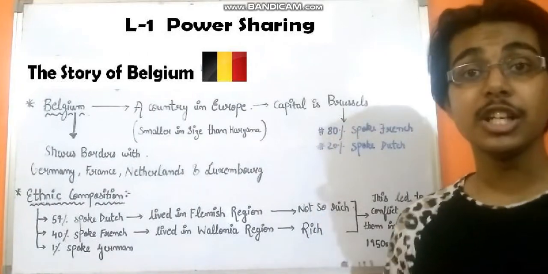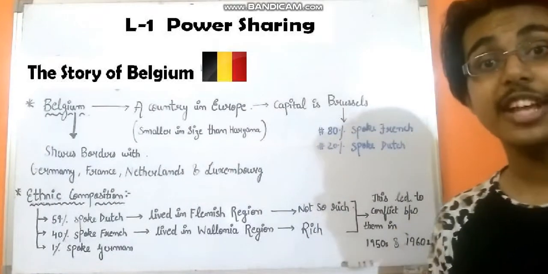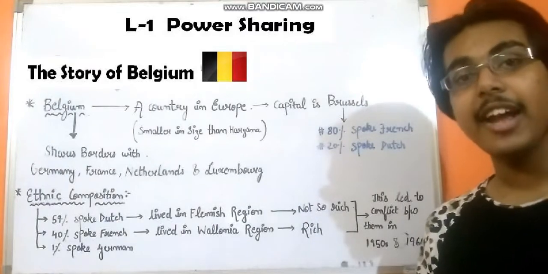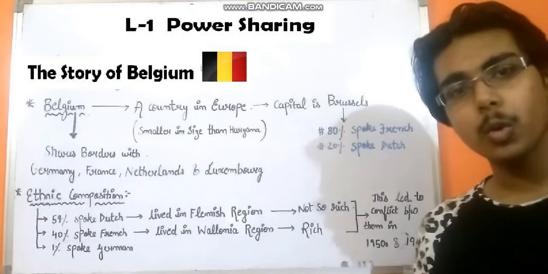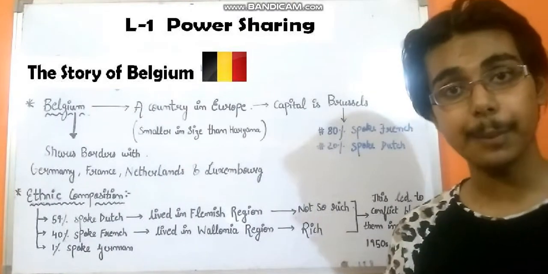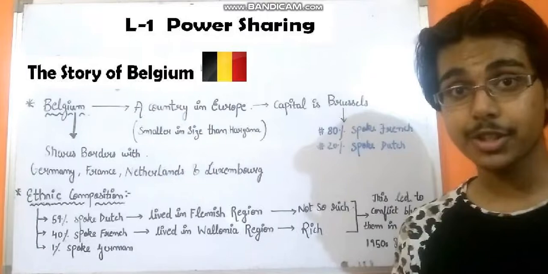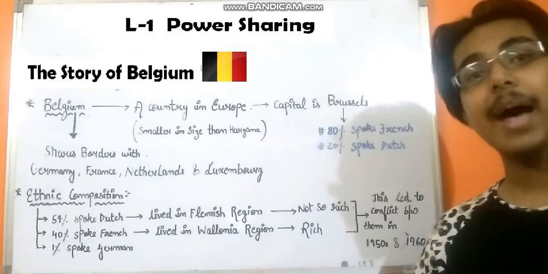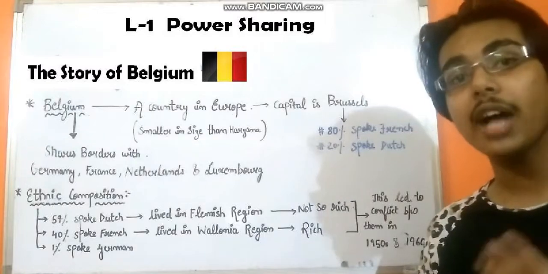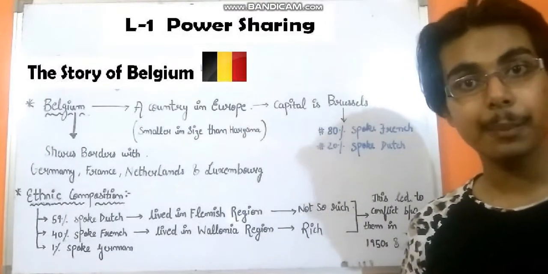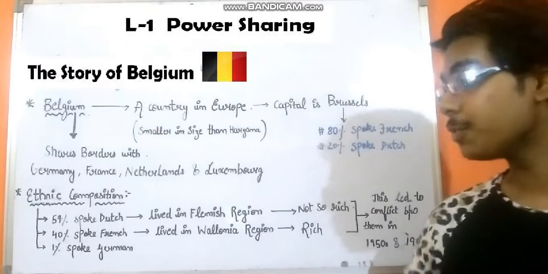59% of the people spoke Dutch, and they lived in the Flemish region. When we talk about their economic status, they are relatively poorer as compared to the French community. 40% of the people spoke French and they lived in the Wallonian region. Now these people were comparatively richer as compared to other language speaking communities. The remaining 1% of the people in this country spoke German.